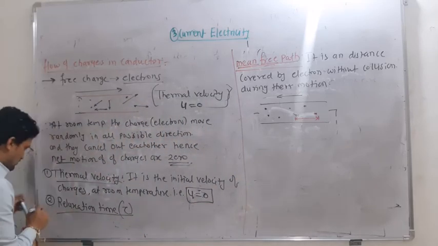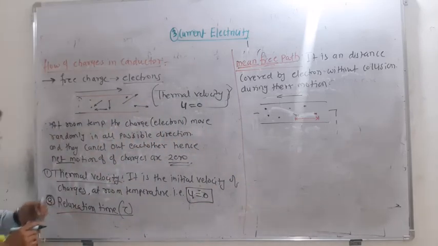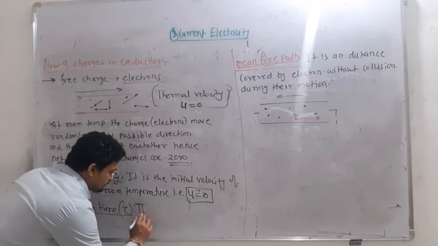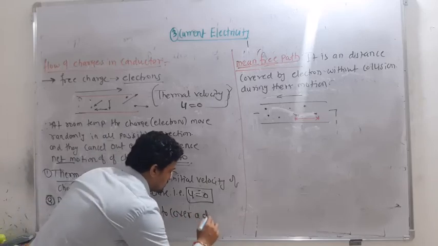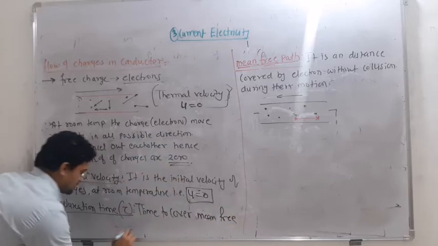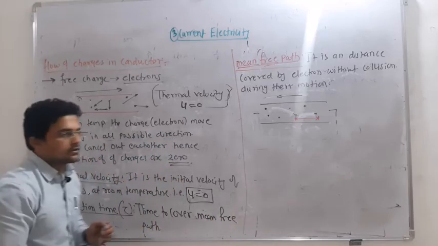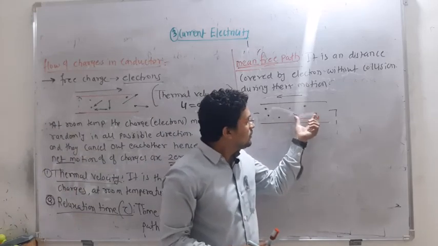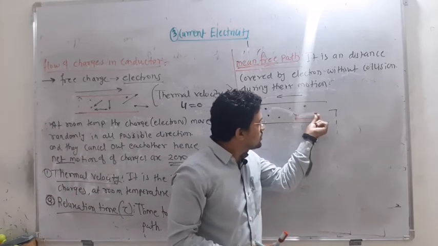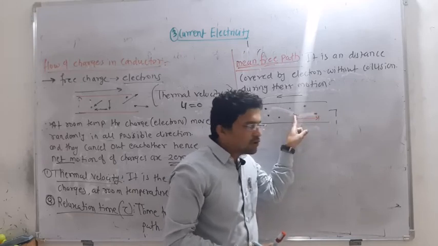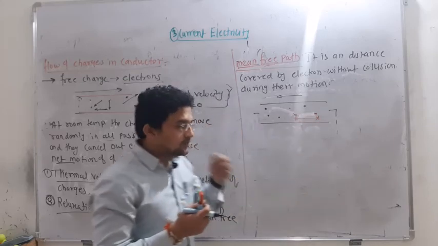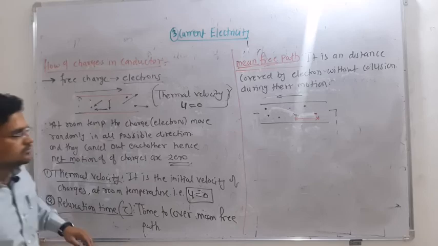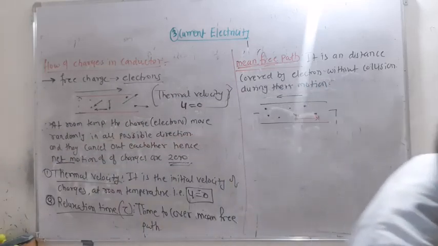Then the next term is relaxation time. I will number it here as 3. Relaxation time means the time to cover a distance, the mean free path. That means it is the time required between two successive collisions. If the electron starts from here, it is going to collide with a second electron here. So how much time does it take to move without collision? That time is known as the relaxation time. Remember this definition, and it is represented by tau.